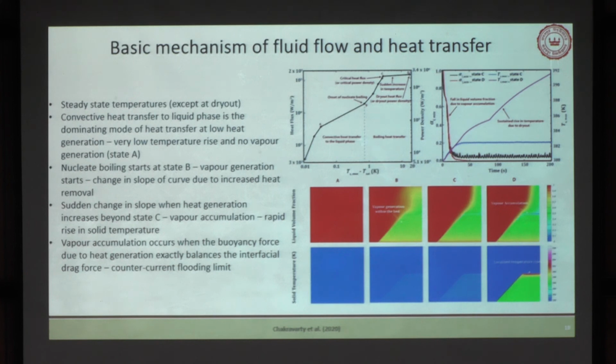So this particular point we call the dry out point, and this power density or heat flux value you can identify as the dry out power for your particular situation.